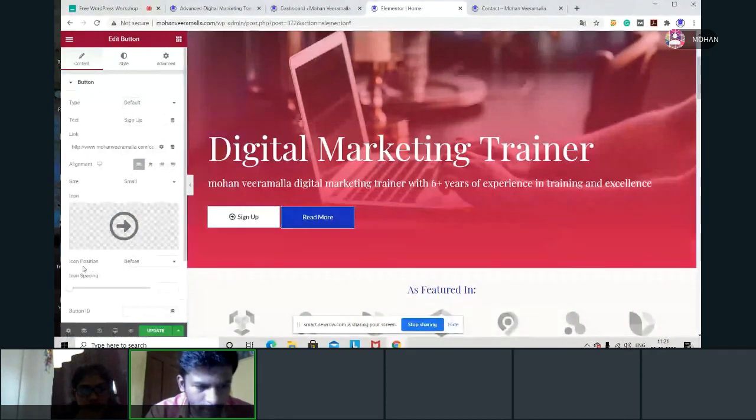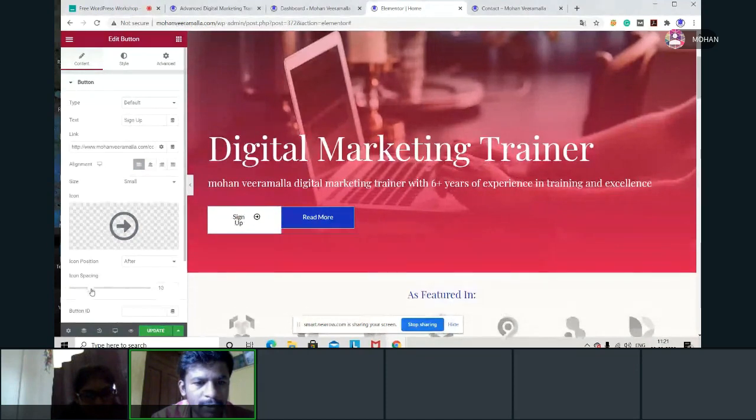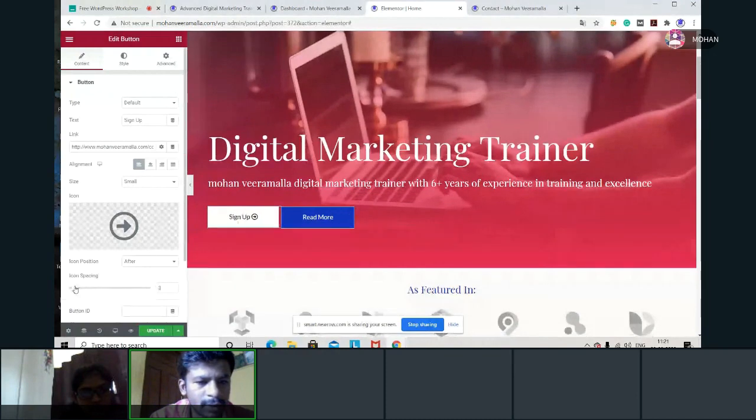So here we have icon position. I'm taking it after. That means it will go after sign up. And the space depends upon whichever space you want to give. How much space you want to give, you can give. But see, when I'm increasing it, the button is not that effective. It's not looking like a button. So make sure that it looks like a button and has minimum space. Okay, this is the section I did. Now update.